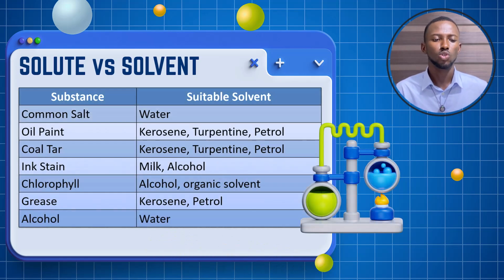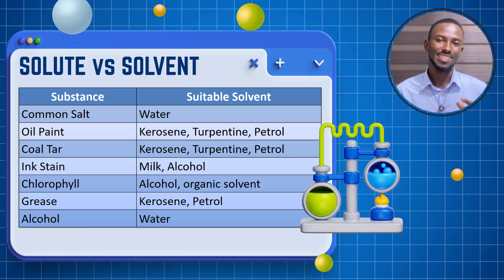Now let's compare solutes and solvents. In this, we mean some specific solutes and their suitable solvents. That's what you have on the screen. Common salts can dissolve in water. Oil paint can dissolve in kerosene, turpentine, or petrol. Coal tar can dissolve in kerosene, turpentine, petrol. Ink stain can dissolve in milk or alcohol. Chlorophyll can dissolve in alcohol or organic solvent. Grease can dissolve in kerosene or petrol. Alcohol can dissolve in water.